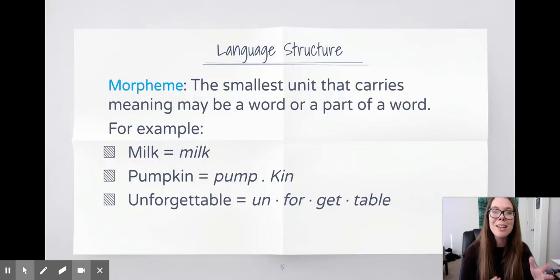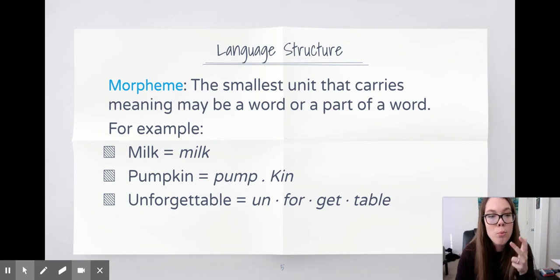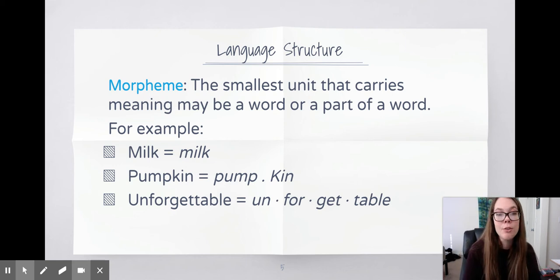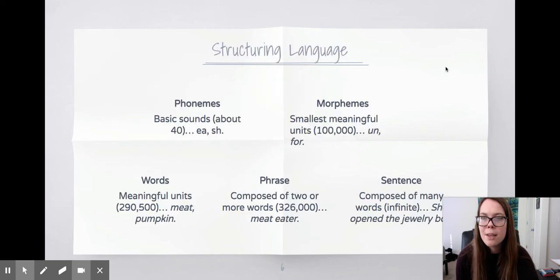My mnemonic for morphemes is meaning, M and M. Morphemes are the smallest unit that carries meaning, maybe a word or a part of a word. So again, morphemes carry meaning. It could be milk. Milk carries meaning. So imagine phonemes lead up to morphemes. They create meanings, so words create meaning. All right, we have phonemes, we have morphemes.